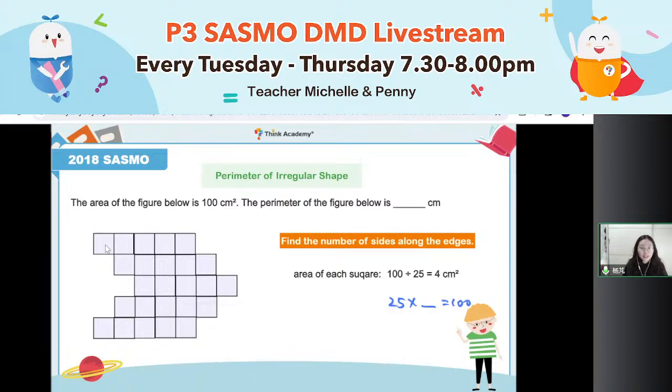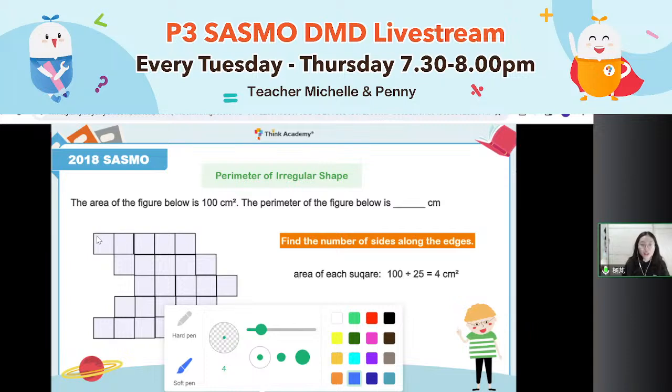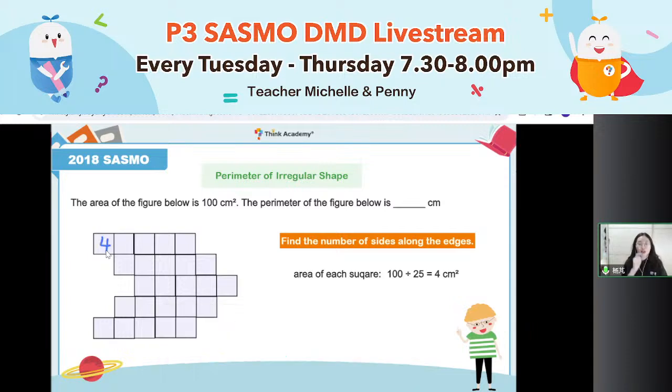That means each little square is 4, 4, 4, a lot of 4 together, altogether 100. I find the area of the whole figure. Okay, then everyone, I make sure this little square, the area of it is 4. Then can we find the side of the little square? Can we find it? You can tell me, how long is the side?